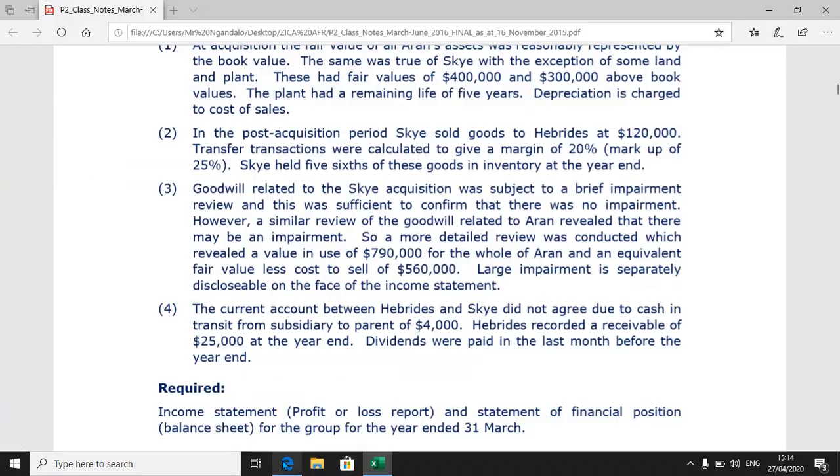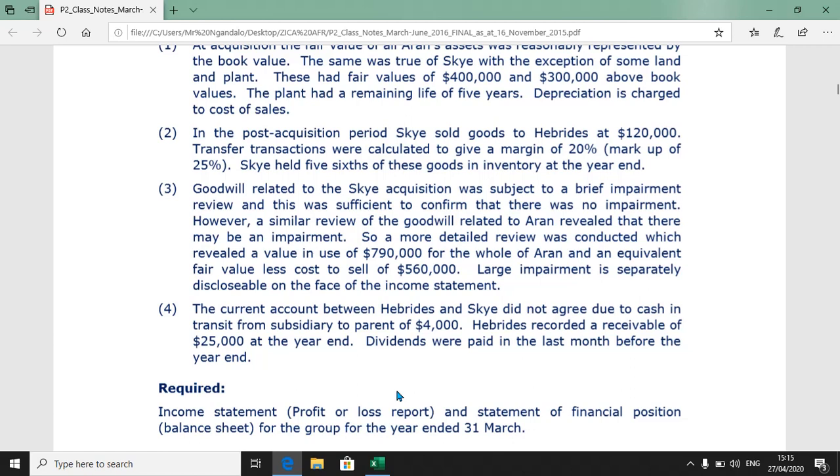There is a note that I remember now that current accounts between Hibrides and Sky did not agree due to cash in transit from subsidiary to parent 4,000. Hibrides recorded a receivable of 25,000 at the end. Dividends were paid in the last month before the end. So you need to work out what we call cash in transit, and you also need to work out a reconciliation between payables and receivables.